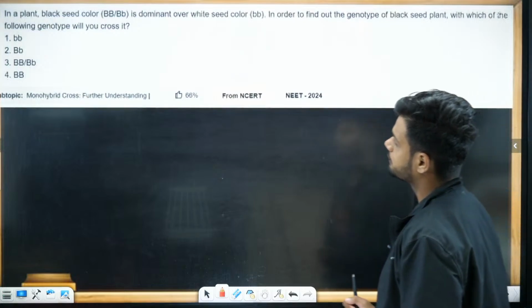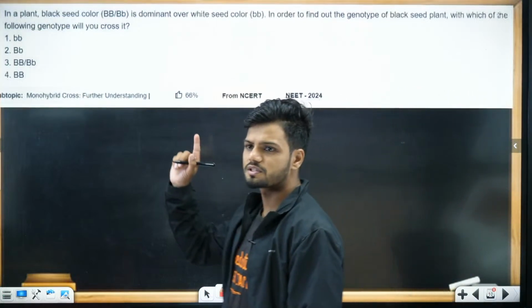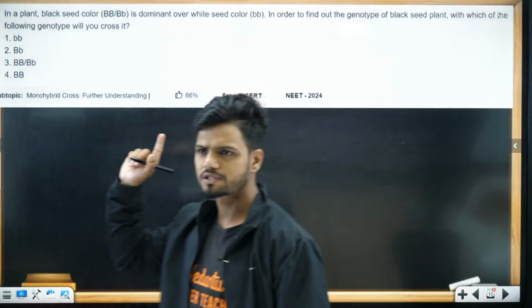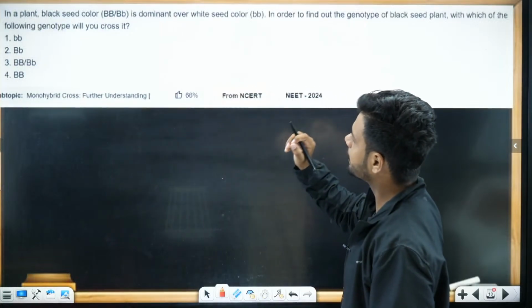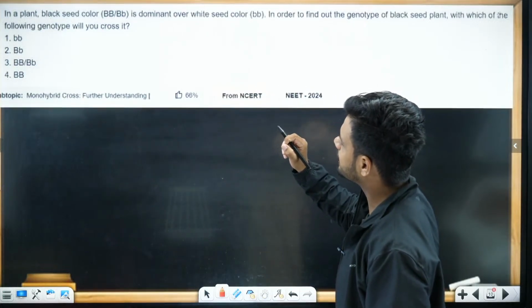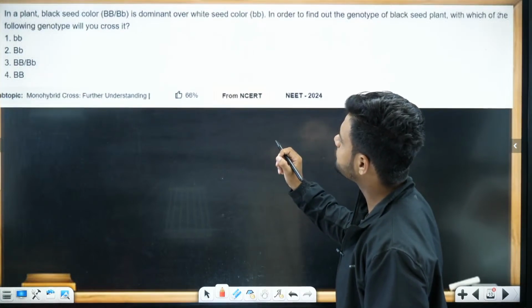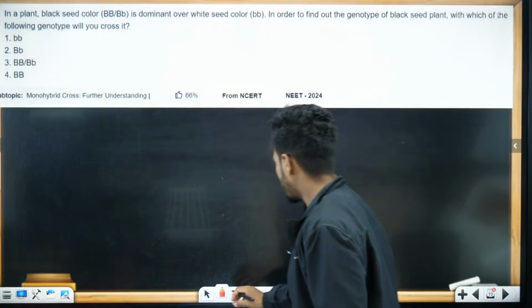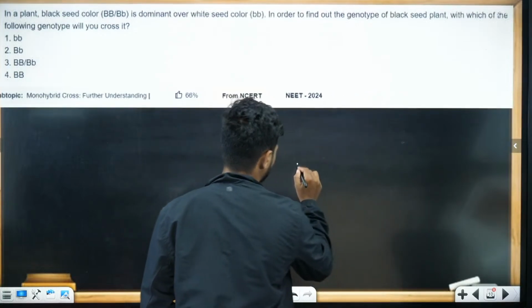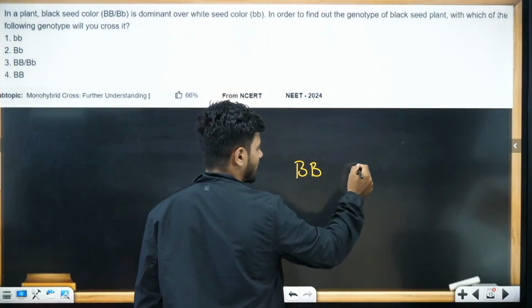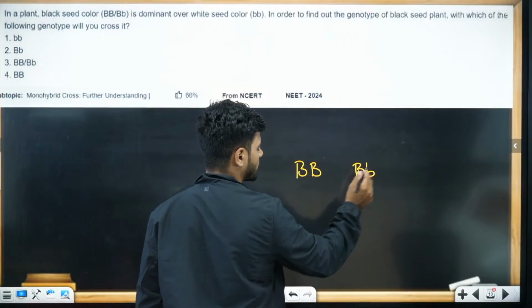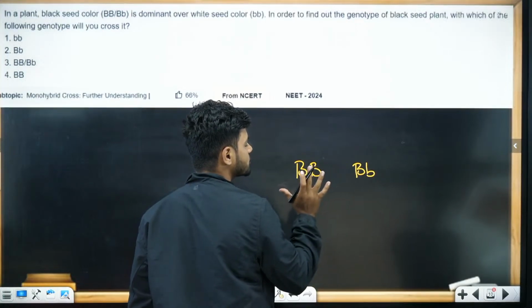Next question. In a plant, students, all of you are able to see, right? Yes or no in the chat quickly? In a plant, black seed color, that is capital B capital B or capital B small b, one is homozygous dominant, the other is heterozygous dominant.